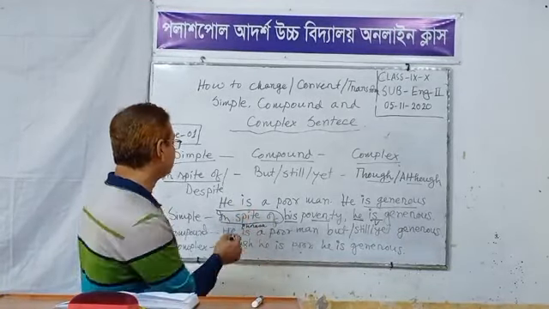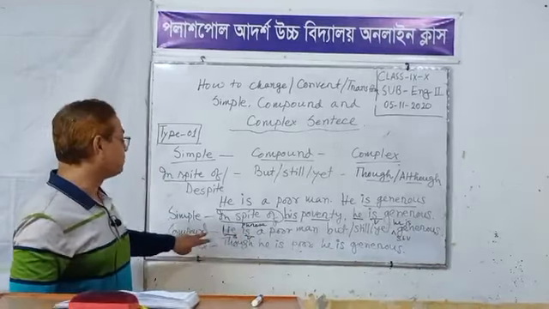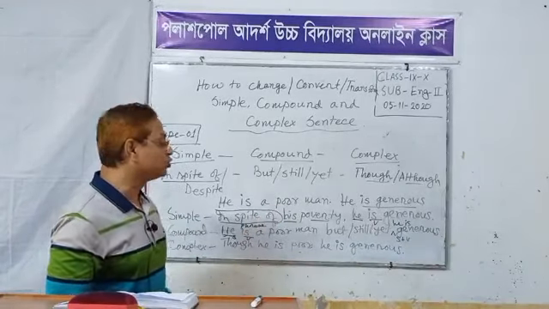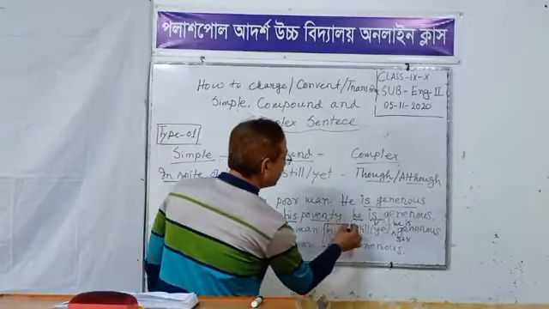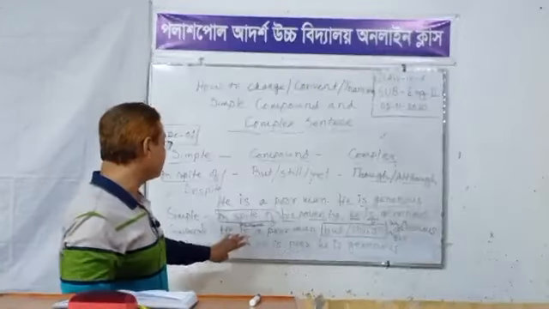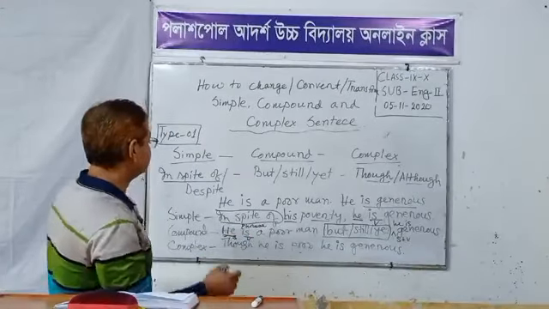This also, he is, subject and verb, is a clause. So this is the characteristic of a compound sentence: two subjects and two verbs, connected with a conjunction like for, and, but, still, yet.